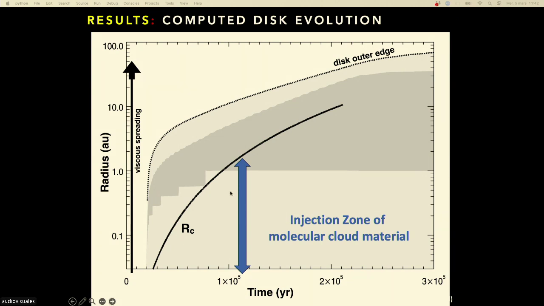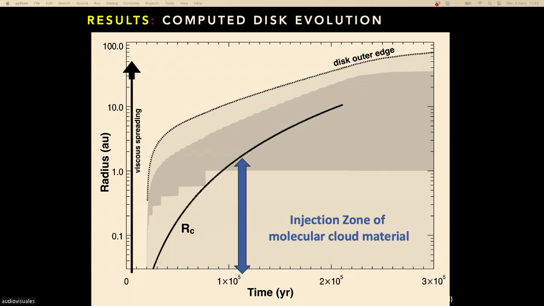This black line is the centrifugal radius. So all interstellar material falls here. Okay. So the centrifugal radius increases. And in gray, you see the edge of the protoplanetary disk, the disk outer edge. So why is the outer edge of the protoplanetary disk increasing? Simply because of viscosity. The disk is spreading. So initially, you have a very compact disk, and the disk is spreading outward very efficiently.